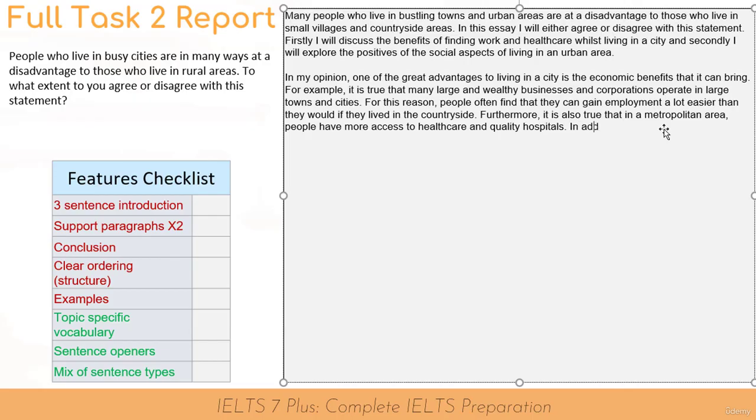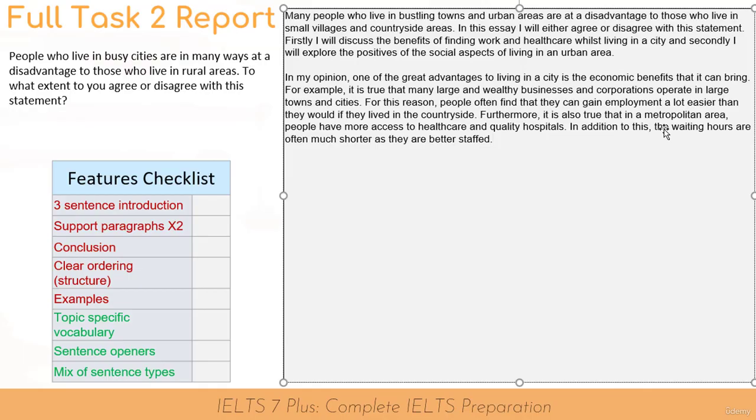Furthermore, in addition to this, the waiting hours are often much shorter as they are better staffed. Okay, so just adding a little detail at the end just to give a bit more of an example in regards to my point of healthcare.